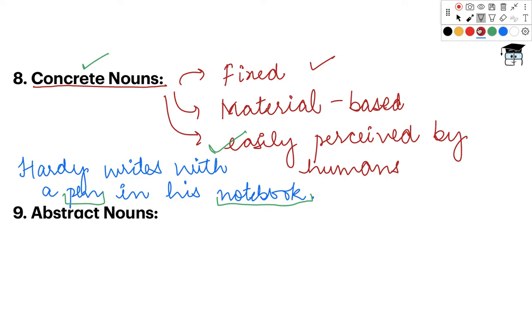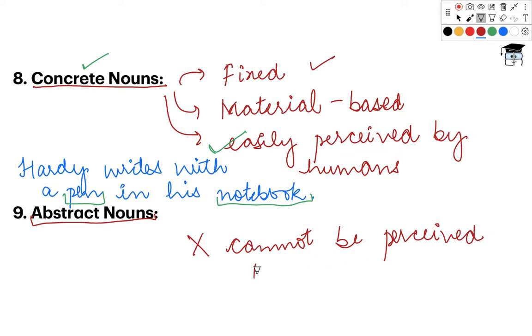Okay. Moving on to the next category, which is abstract nouns. Now, these nouns are what? These are contrary to concrete nouns. Why? Because they cannot be easily perceived by humans.